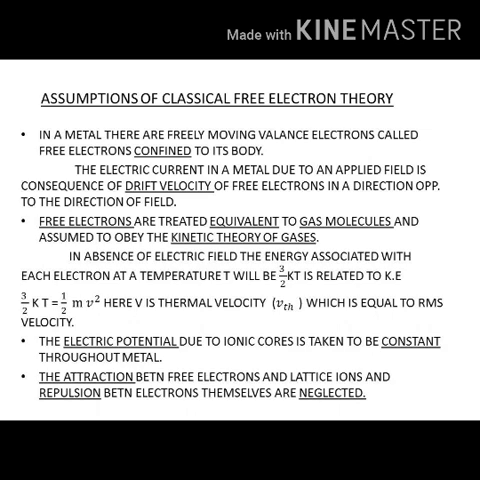Third, the electric potential due to ionic cores is taken to be constant throughout the metal. Fourth, the attraction between the free electrons and the lattice ions, and the repulsion between the electrons themselves, are neglected. They are not considered so important.